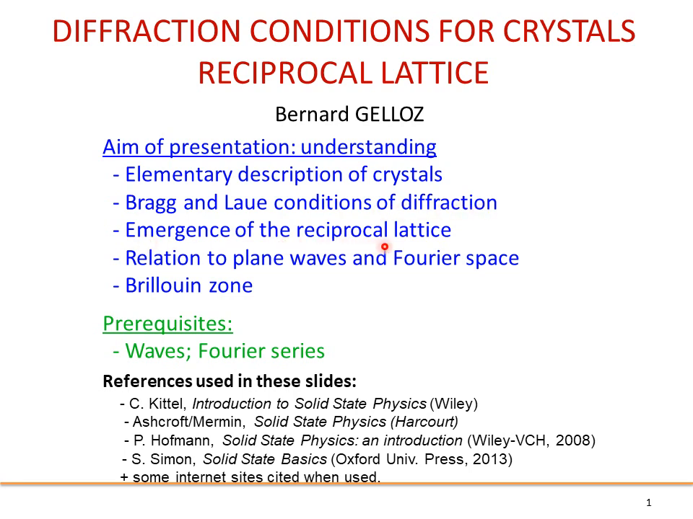We will see that the reciprocal lattice will emerge naturally as a consequence of the Laue condition. We will discuss the reciprocal lattice and its relation to plane waves and Fourier space. And we will also discuss the significance of the Brillouin zone. For this lecture, you need to know what waves are, and in particular electromagnetic waves. It's better if you know also what Fourier series are.